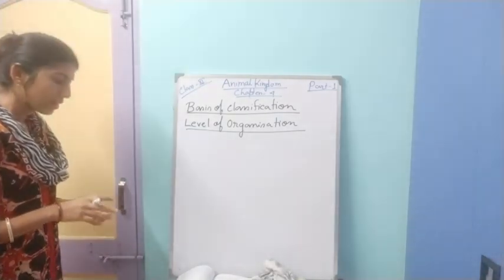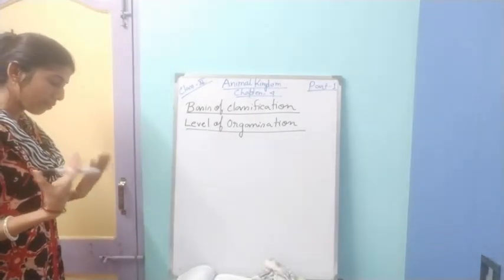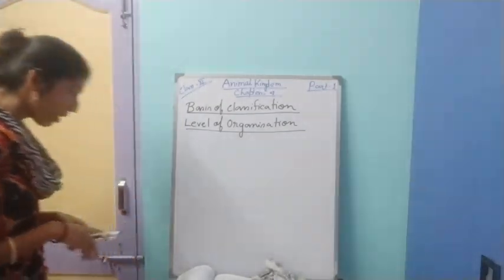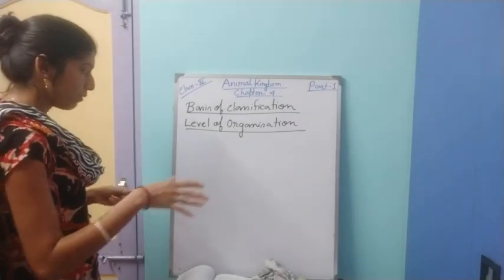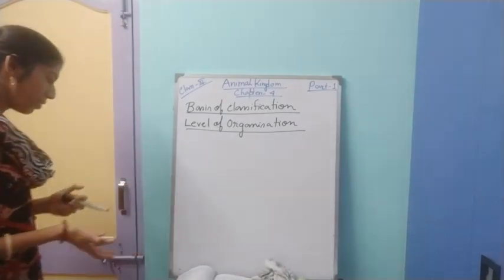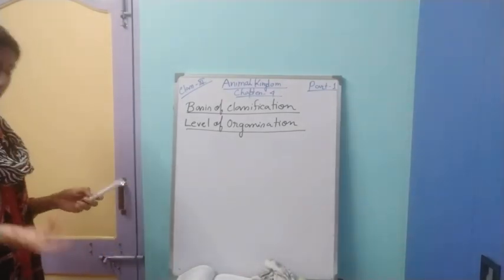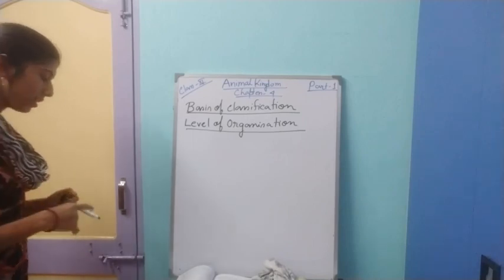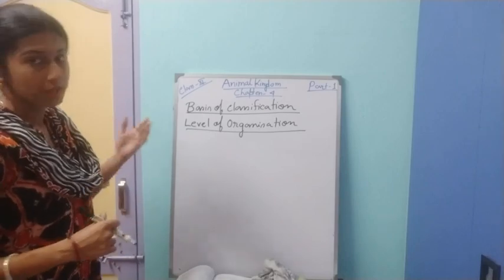And what are the different terrestrial habitats? Some are fossorial, that means they can burrow and live, like earthworm. Some are arboreal, that means they can live on trees. Some are cursorial, they are adapted to run fast. There are different types of terrestrial habitat we can find.